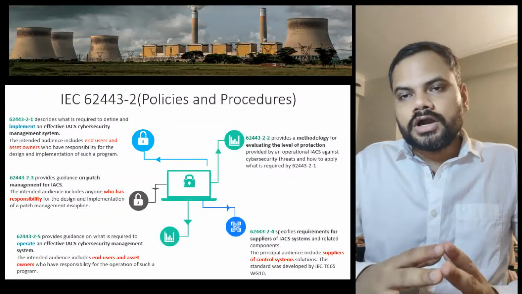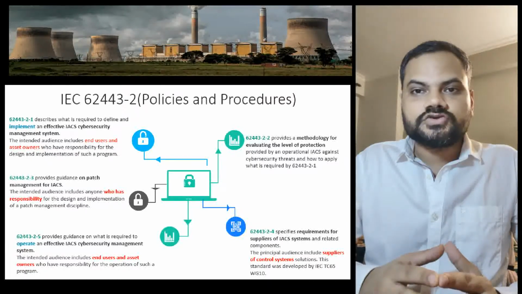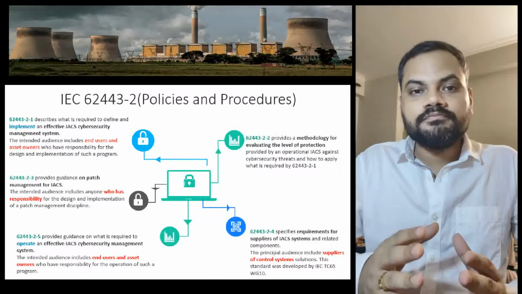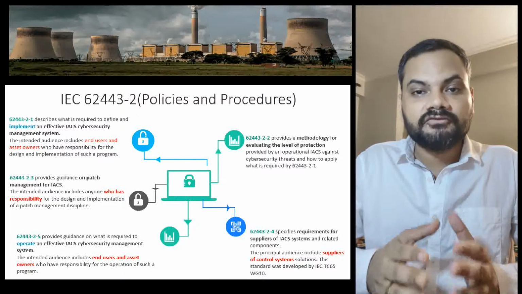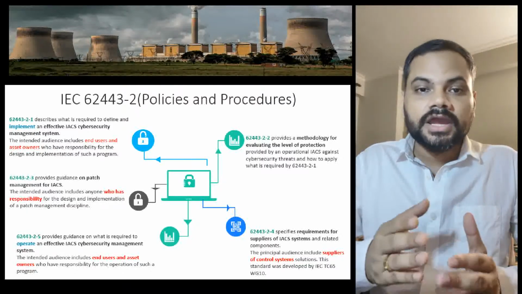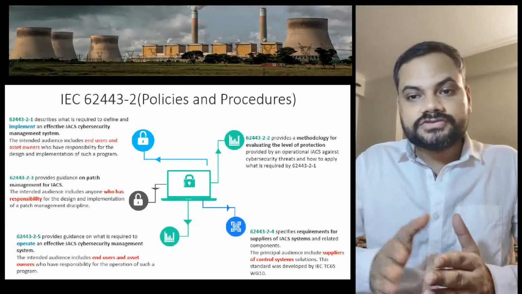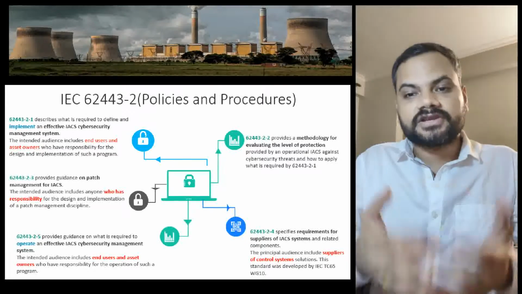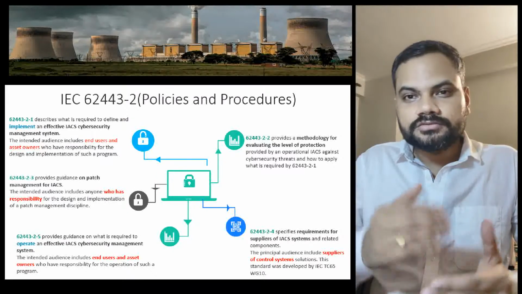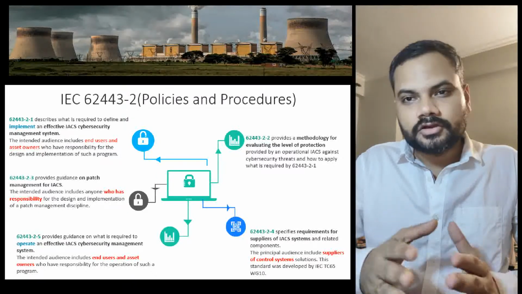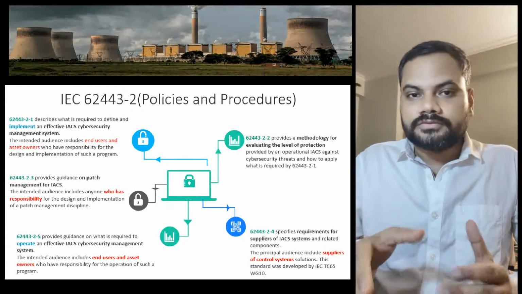Then we go to the IEC 62443 series, second tier of this standard. So 2.1 is about implementation. It talks about what is required to define and implement an effective IACS cybersecurity management system. Following this, there is IEC 62443 2.5, which says what is required to operate the effective IACS cybersecurity management system. Both of these, 2.1 and 2.5, have end users and asset owners as the intended audience. So this is how 2.1 and 2.5 are linked.